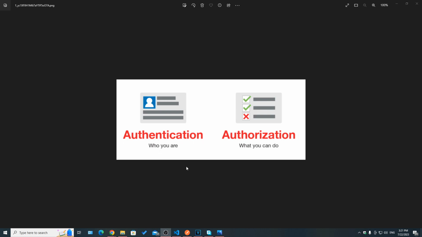If everything is fine, then the user is going to have access to that route or to that resource and perform a certain action. If not, then it's going to throw an error. And we're going to see how this is done, so make sure to watch the video until the end.